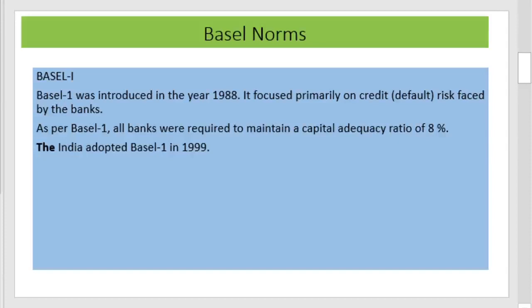The CAR is the measuring rod of the strength of the financial system. We will discuss the capital adequacy ratio in the next slide. And India adopted Basel I in 1999. It was introduced in 1988, but India adopted it in 1999.